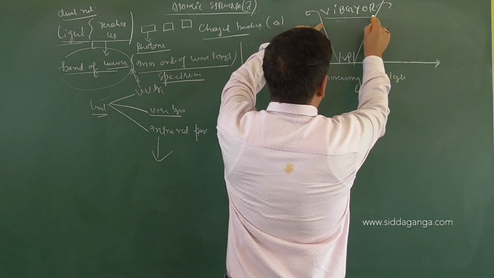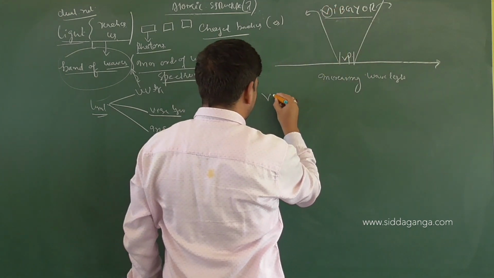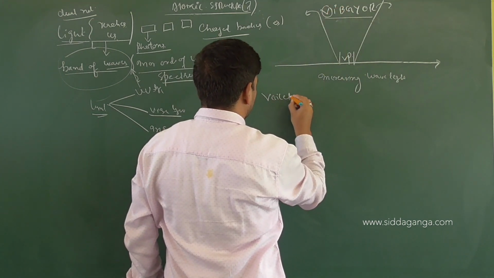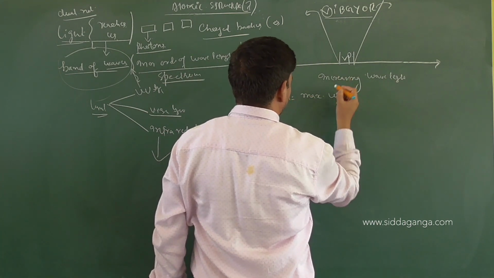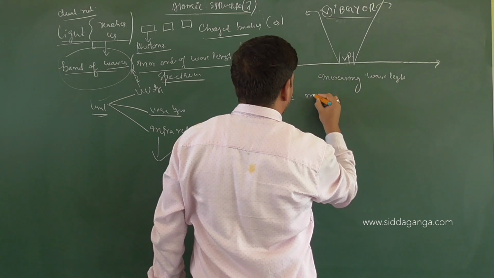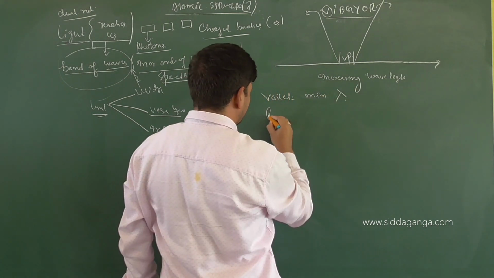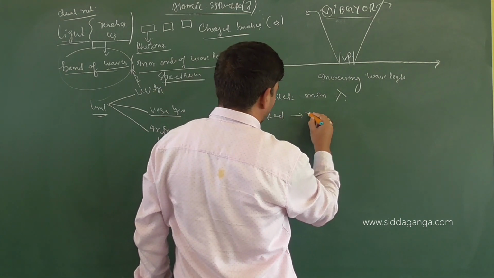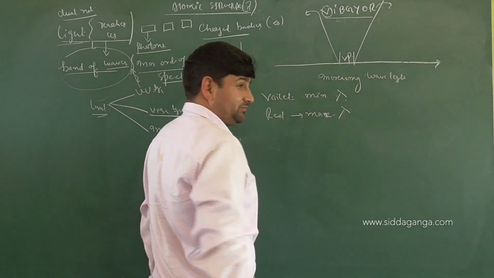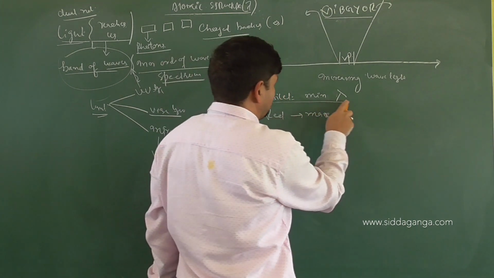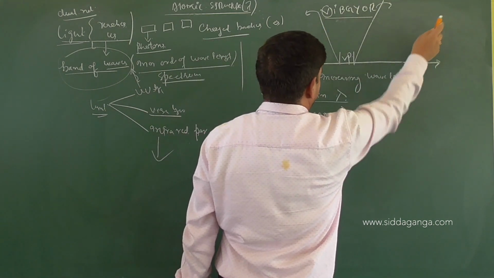So in the VIBGYOR region, violet has minimum wavelength, while red has maximum wavelength. Violet has minimum wavelength and red has maximum wavelength. So this is increasing wavelength, right?